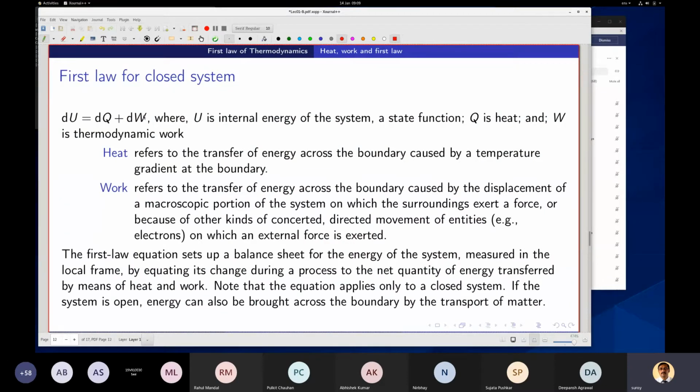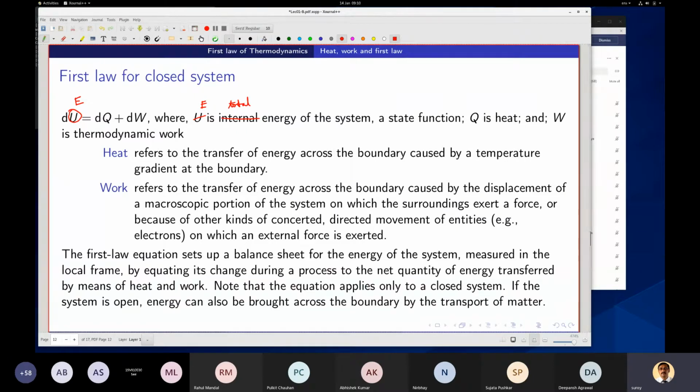Now here we will talk about the first law. Instead of U, I will write E, and I will tell you why. I will include other forms of energy also. I will write total energy.